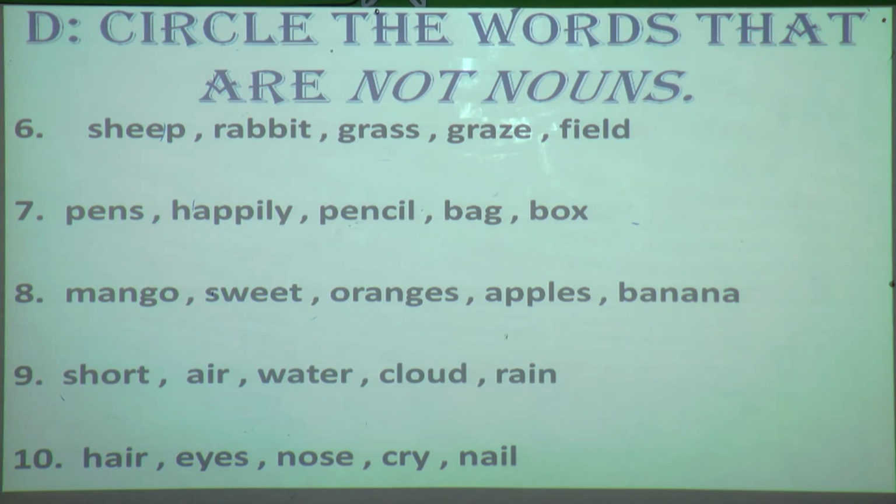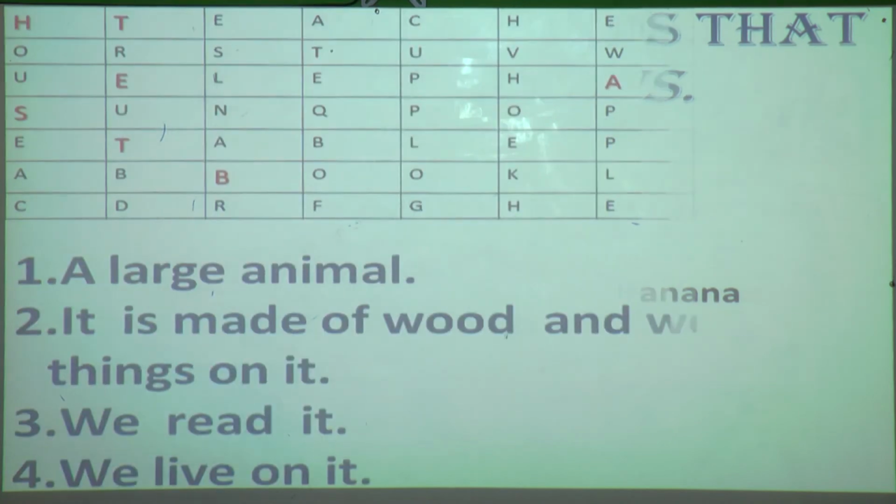9th: short, air, water, cloud, rain. Hardly, it will take a second to circle the word. Do it fast. 10th: hair, eyes, nose, cry, nail. Done? Now students, do you want to check your answers whether you have done it right or not? Yes. And if it is wrong, just erase it fast and do it.